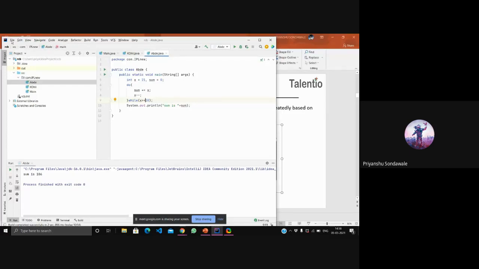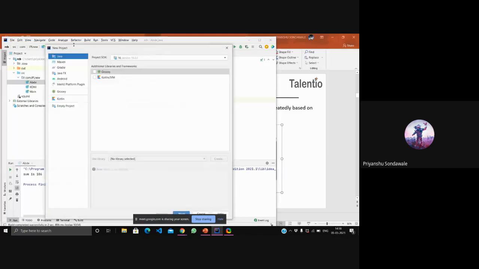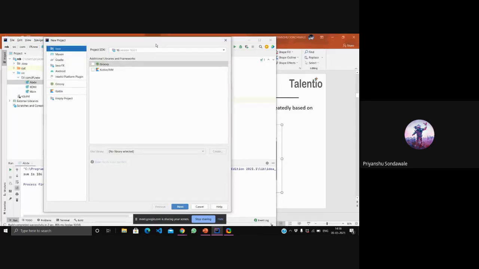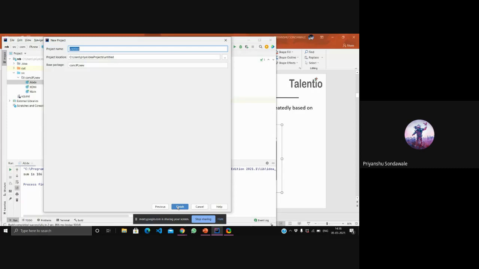So we'll take a new project: File, New, and Project. Then we have the latest version, right? We'll click Next, and after that we'll click on the checkbox and Next. Then we'll provide a name to the project.